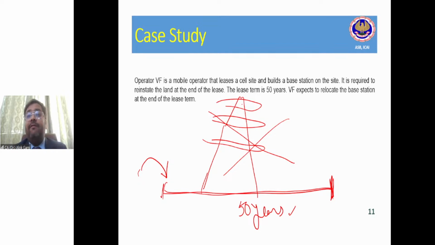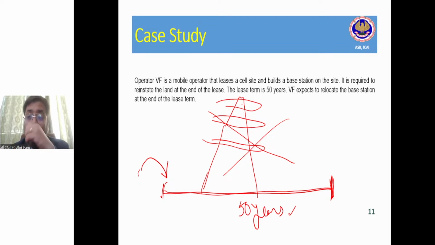We don't know after 15 years what is the amount which this company will incur for decommissioning, restoring of the land, restoring of the site, dismantling of the tower, right? So the company is not aware as of today what will be the amount. And of course, in that case, this amount has to be estimated, right?